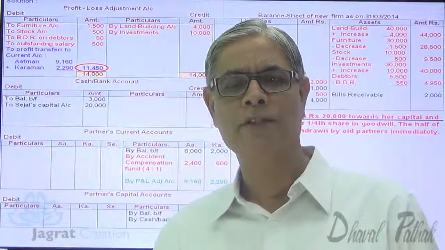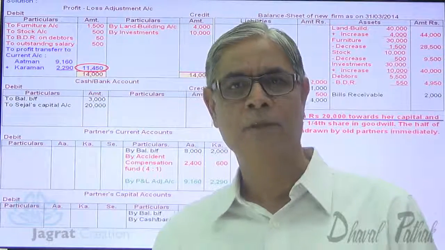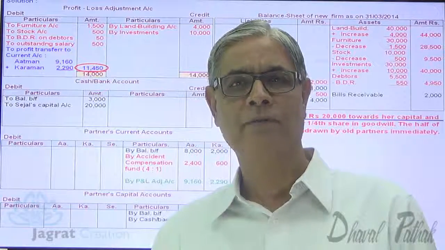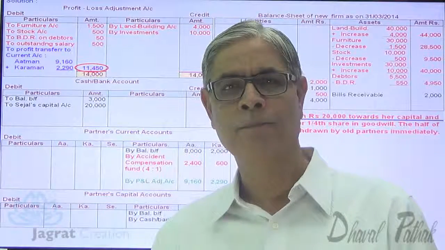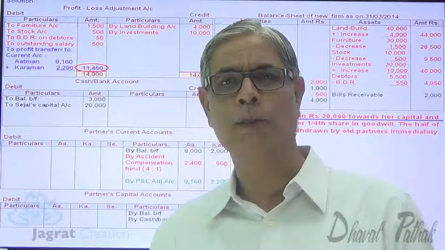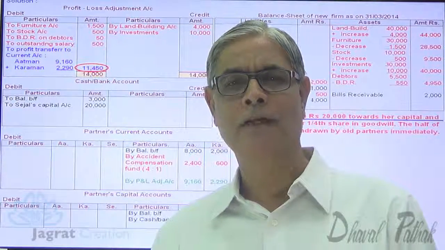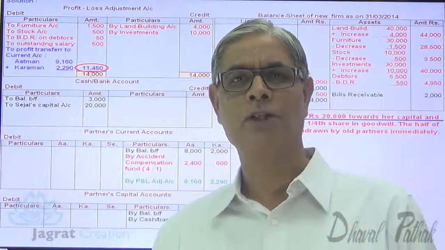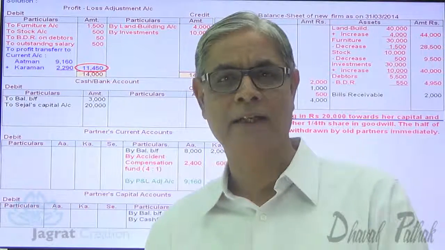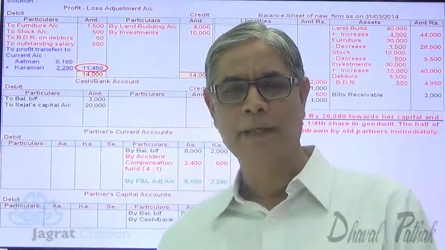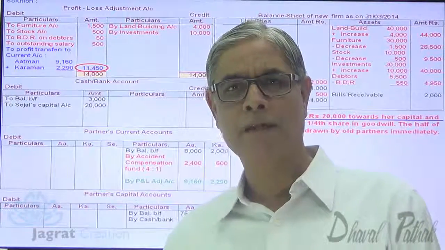So, old profit sharing ratio 4:1 is also the sacrificing ratio in this sum. So, goodwill brought by the new partner will be distributed between Atman and Karman in the ratio of 4:1, which is a sacrificing ratio. And let me distribute it to the old partners.